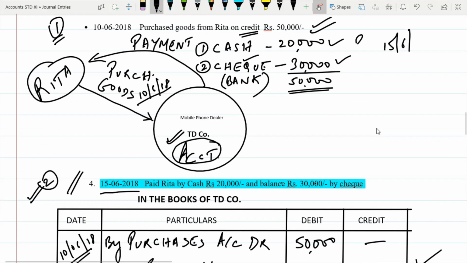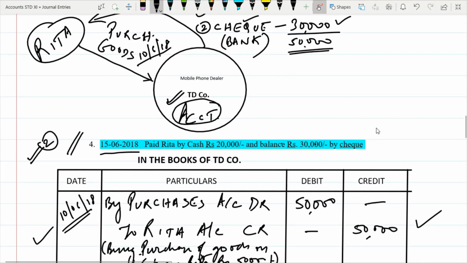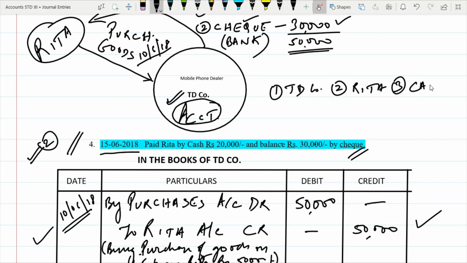Before we start with the second part, let us understand what is involved in it. Look here: Paid Rita. So who has paid? First, TD company has paid. Second, who has TD company paid? Rita. Third, what have they paid? Cash. And fourth, they have paid through the bank account. So now there are four parties to this transaction.